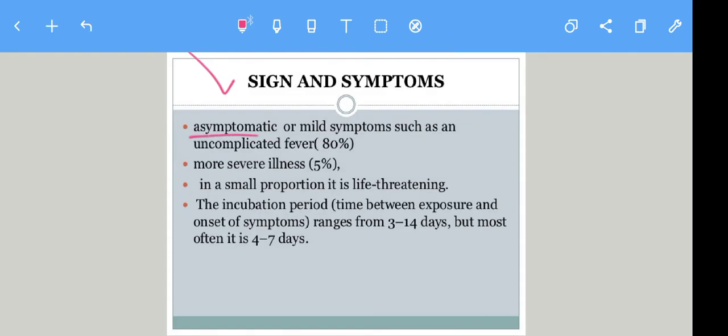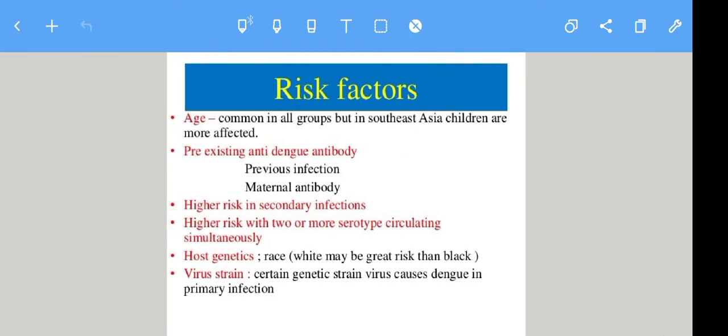Now a patient may be asymptomatic, or there may be mild symptoms when platelet numbers are decreased but the patient has fever and severe illness occurs, and it ranges from 3 to 14 days, or often 4 to 7 days. In this way the patient develops dengue fever.